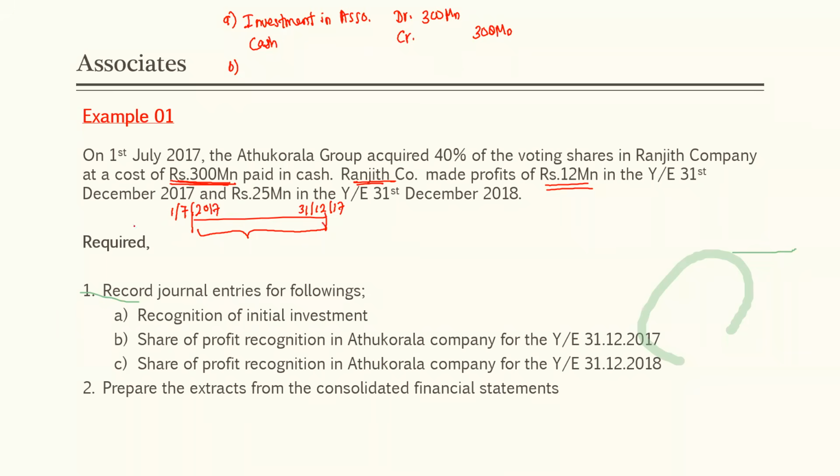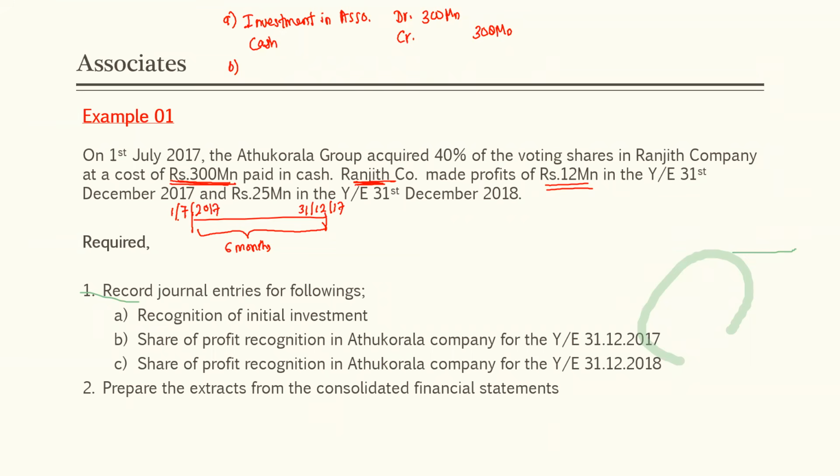Within the financial year, how many months was it our associate? From 1st of July to 31st December, only 6 months, right? So can we take 40% of the whole amount? We have to assume that the incomes and expenses have been evenly distributed throughout the year. That is an assumption we need to make.